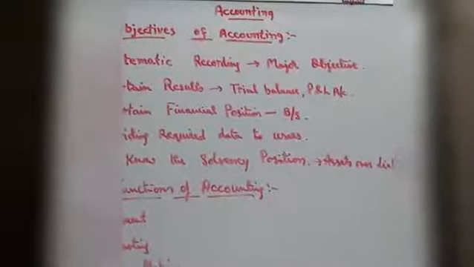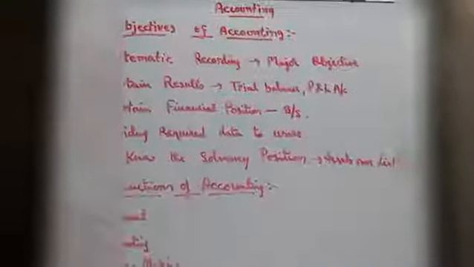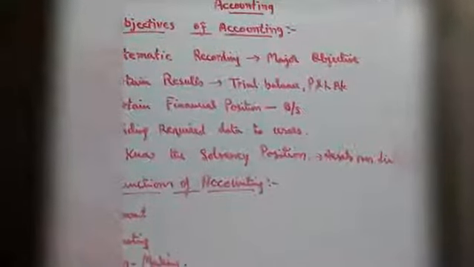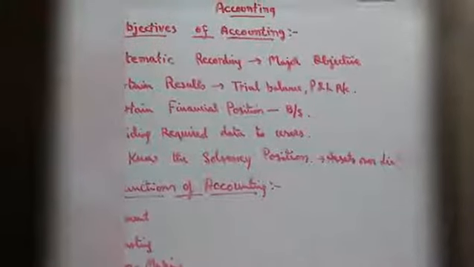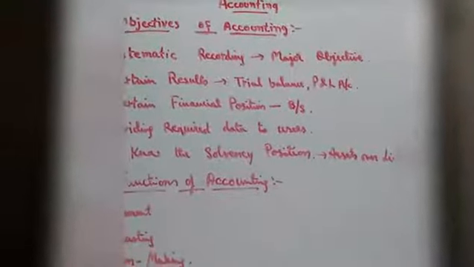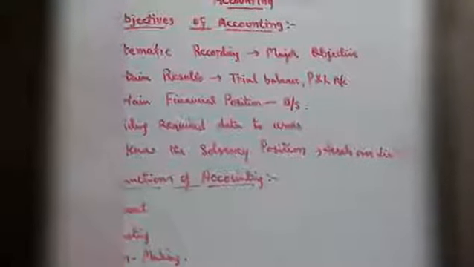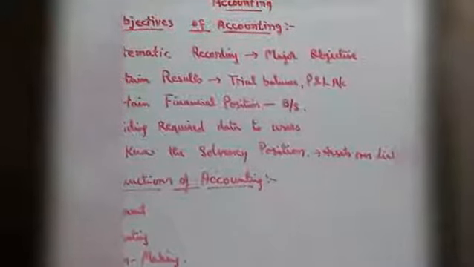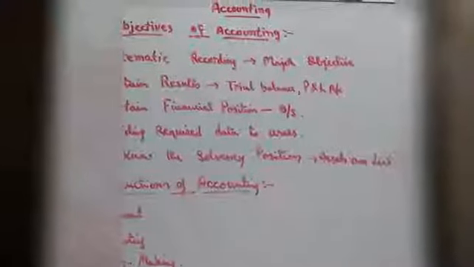Fourth point, providing required data to users so that users can understand the status of the business. Providing required data to users. Fifth point, to know the solvency position.